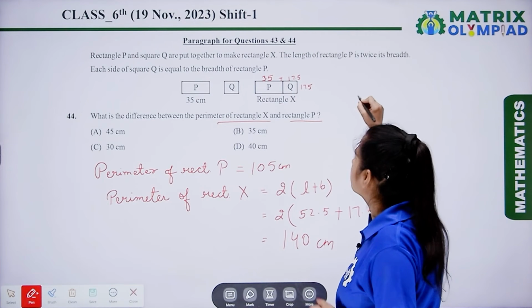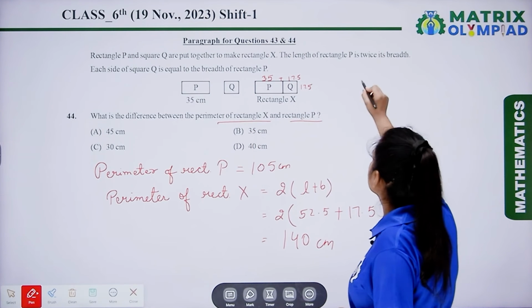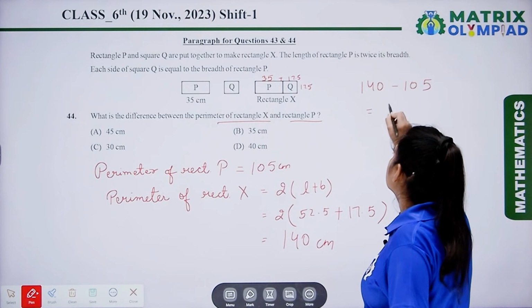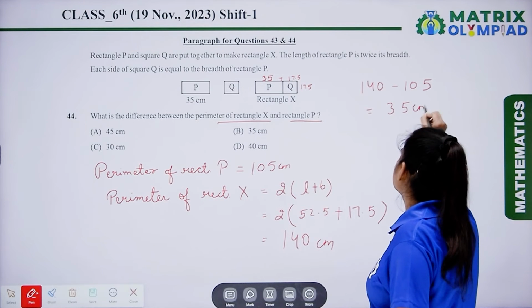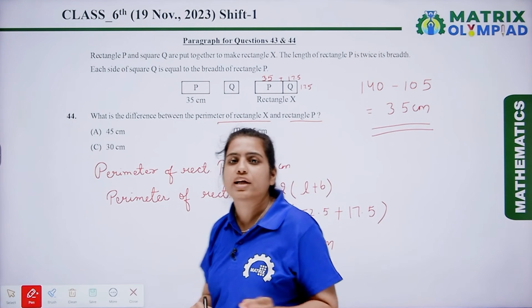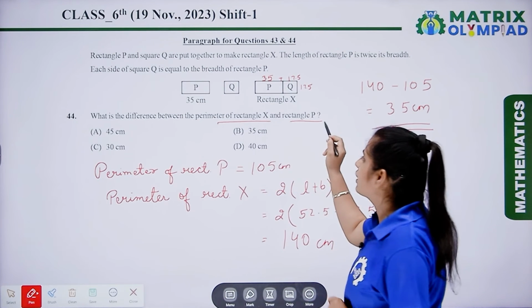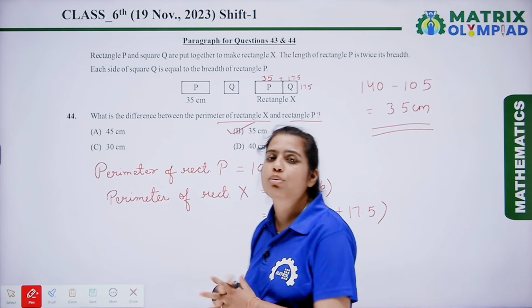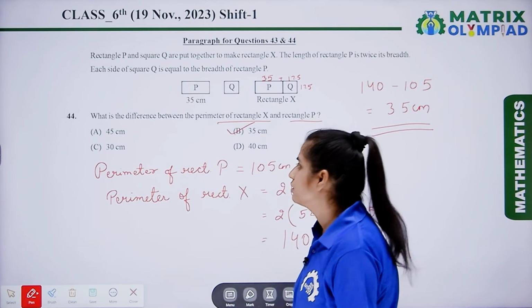Now the difference between these two perimeters is 140 minus 105, that is equal to 35 centimeter. So the difference between the perimeter of rectangle X and the perimeter of rectangle P is 35 centimeter, that is in option B. So option B is the correct answer.